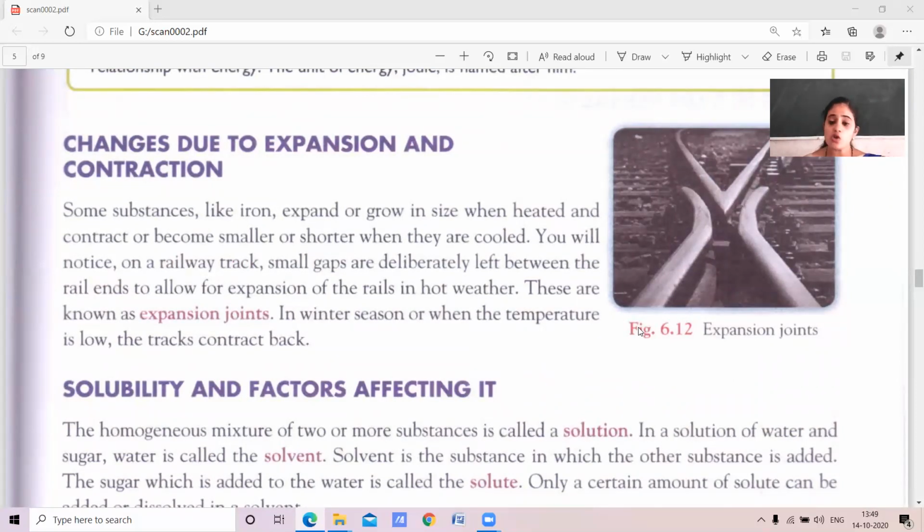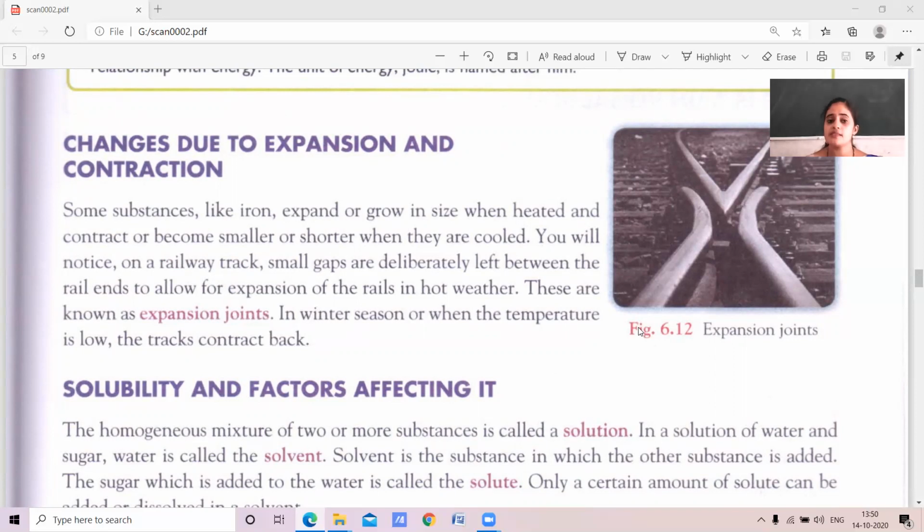You have noticed the common example of a railway track. Yes, children. There are small gaps we can see between the rail ends to allow for expansion of the rail in hot weather. When the temperature increases, the iron starts expanding, so they left a gap for the hot weather.